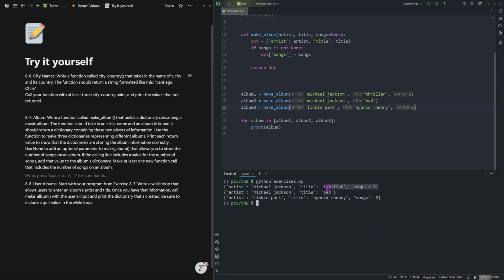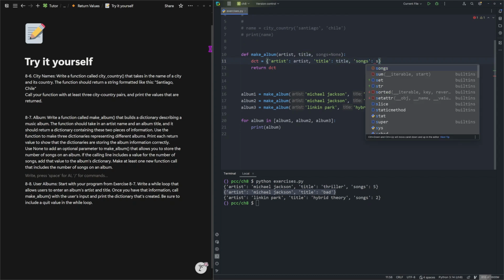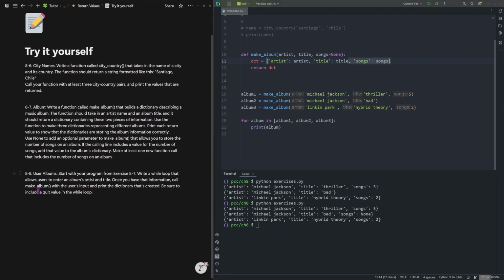Now the first one has songs, the last one has songs, but this one doesn't. This one does not have songs. Now what would happen if I remove this if and just added the songs like this? Now I will get songs regardless of what value I provide. If I don't provide any value, I will get none. Let me show you. So I get none in this example.